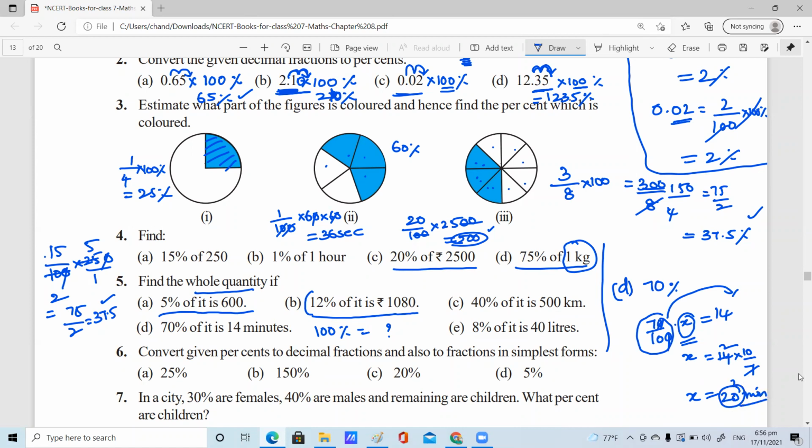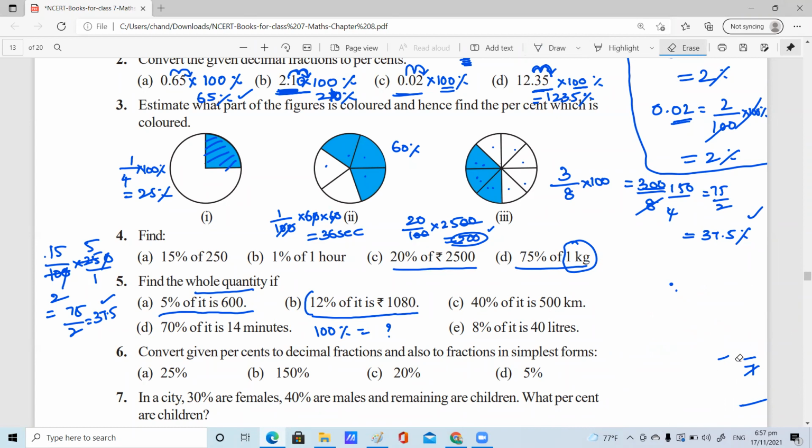Ma'am, next, can you hear me? Yes, Aditi, I can hear you right now. Can you please answer the E bit, Aditi? Yes, ma'am. 80% multiplied by x. 8%, not 80. 8% equals 40 liters.